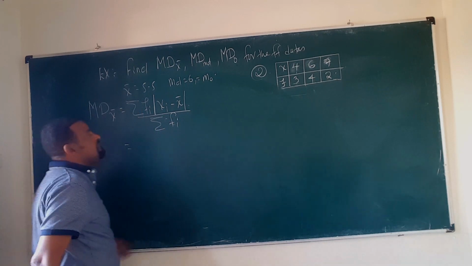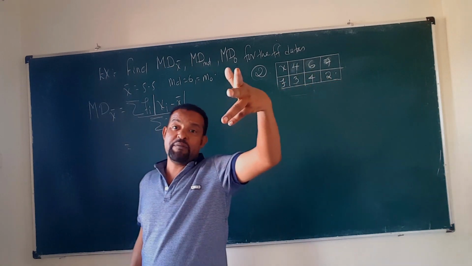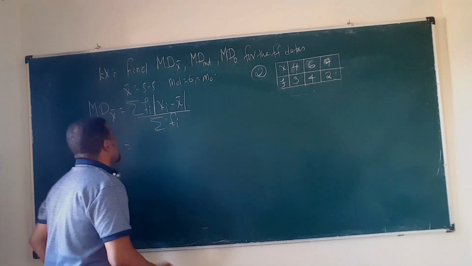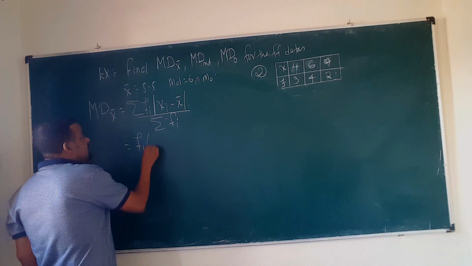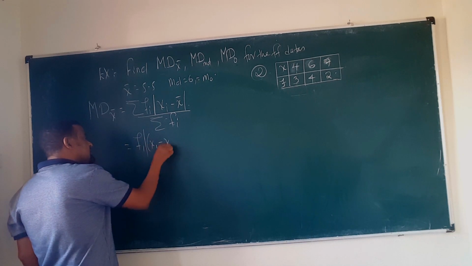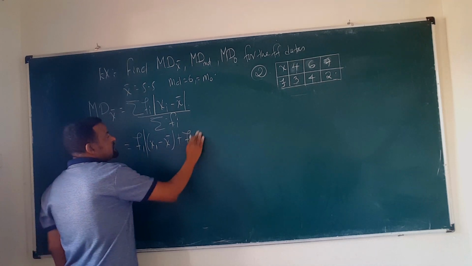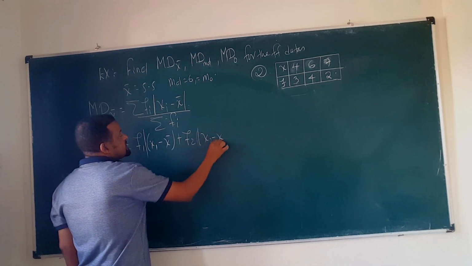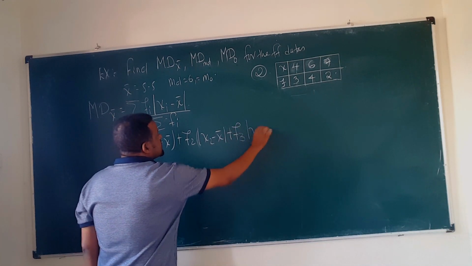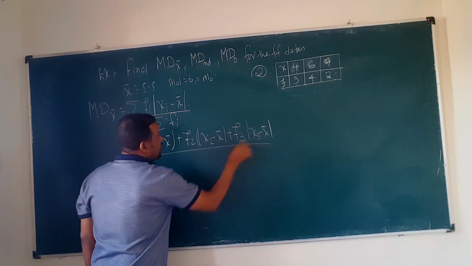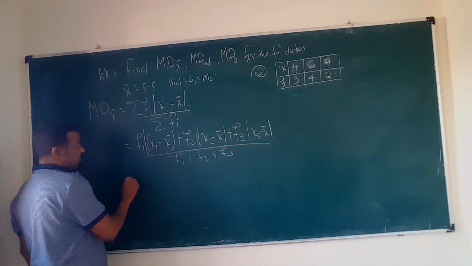So now we subtract the mean from each data value, and multiply each difference by its frequency. So it will be f1 times absolute value of x1 minus the mean plus f2 times absolute value of x2 minus the mean plus f3 times absolute value of x3 minus the mean, over f1 plus f2 plus f3. That is all.